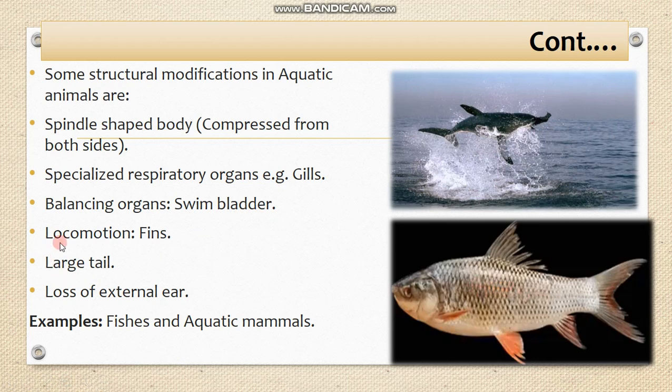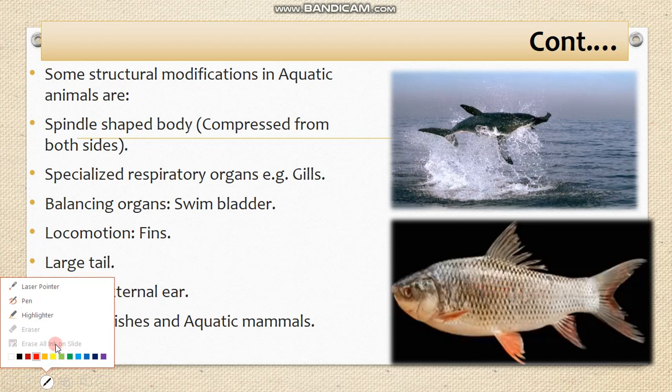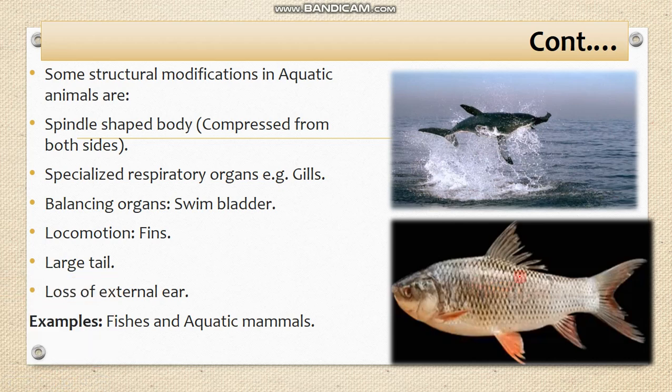Similarly, for locomotion they have fins. Limbs, or hind limbs, are converted into these fins. These fins are mainly responsible for their movement inside the water. Similarly, they have a large tail. As you can see here, this fish has a large tail. This tail is mainly responsible for their movement and the balancing of the body.